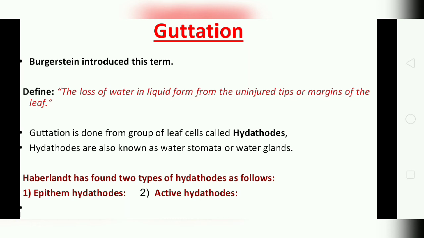The volume of water guttated by a plant ranges from a few drops to 100 ml or more per day from the leaf margin. Cold, dry or poorly aerated soil prevents guttation. Mineral deficiency in the plant also reduces the process of guttation.